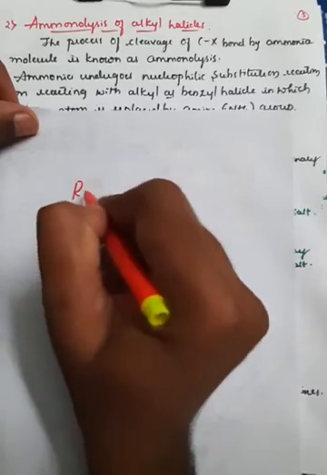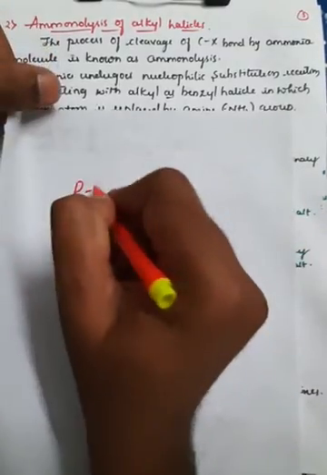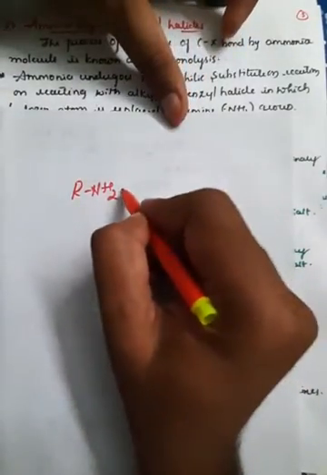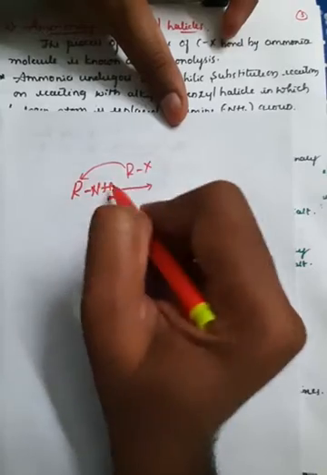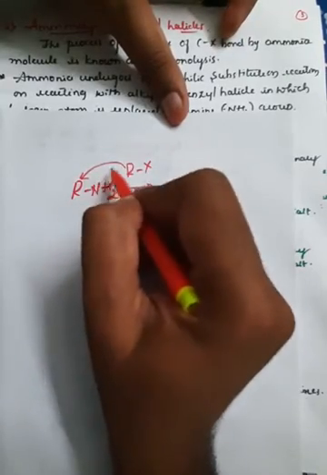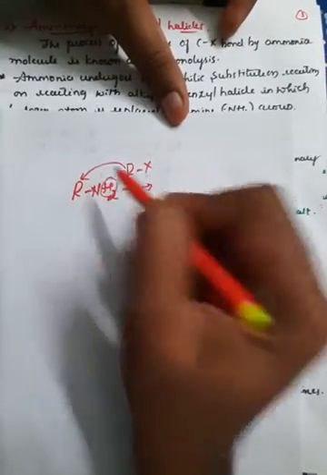Very simple. If you take RNH2 and react this with RX, this R will bond here and replace one of the hydrogen atoms.